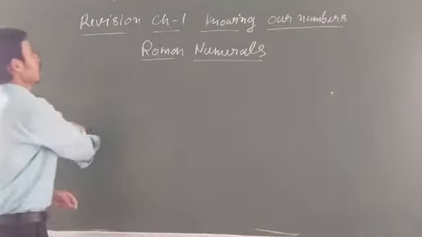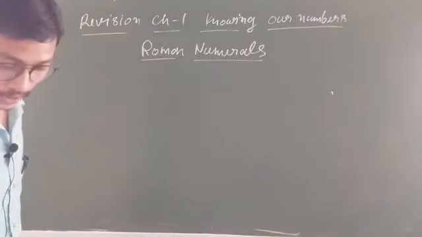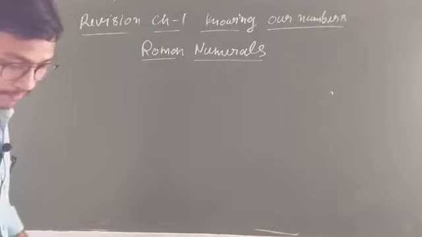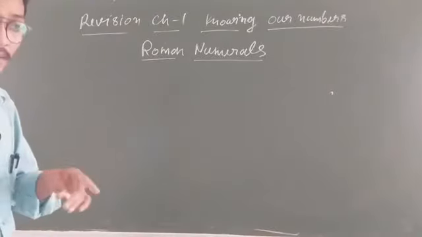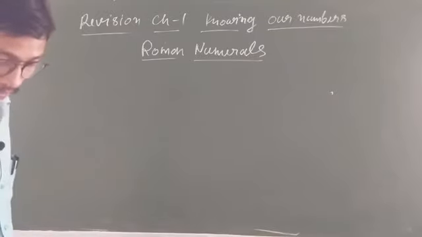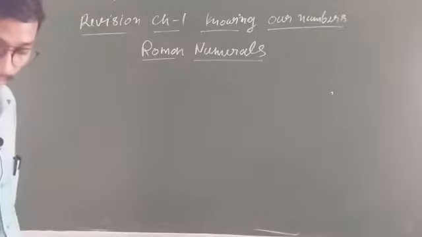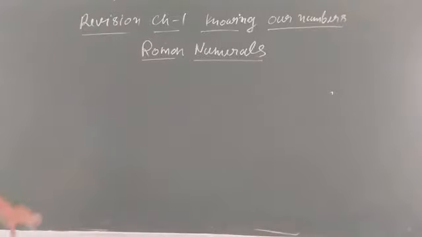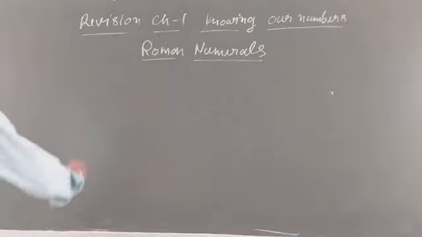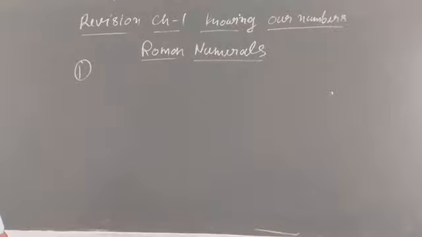So this is about chapter 1, Knowing Our Numbers, student. Clear? So I explained each concept, student. I will not solve all the questions because in the previous video I solved all the questions. So in this we only have to revise. Some other questions I am going to revise. Just say one question is given: estimate the following by rounding off to the nearest 10.